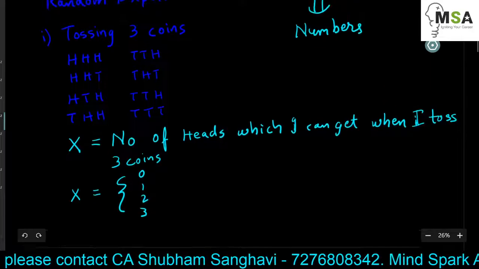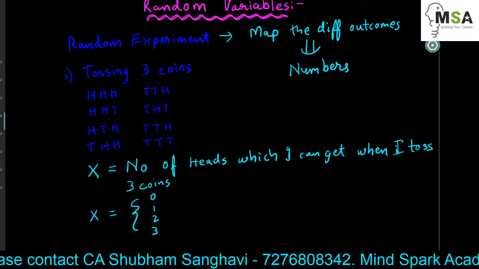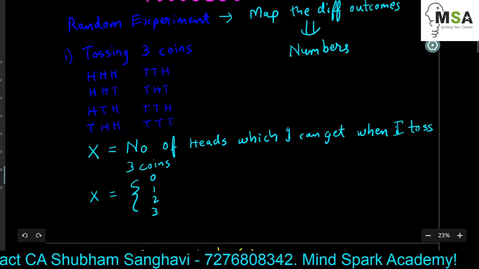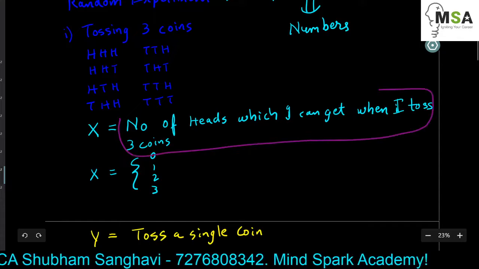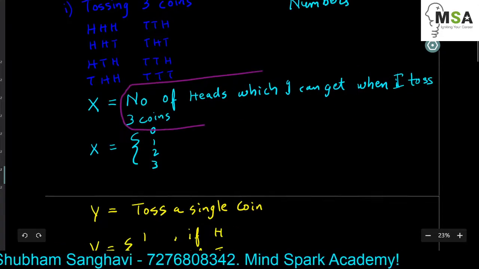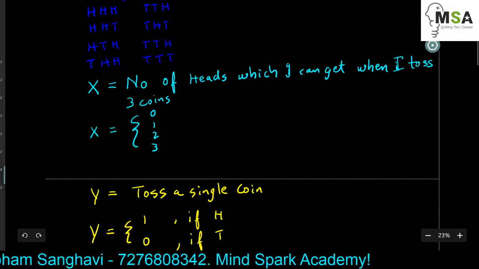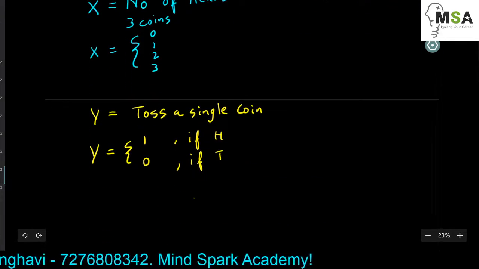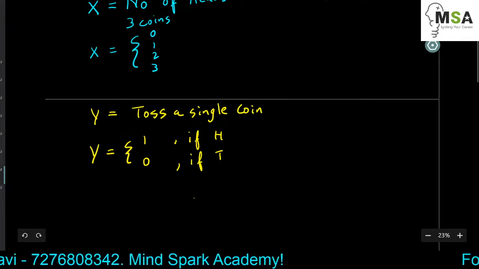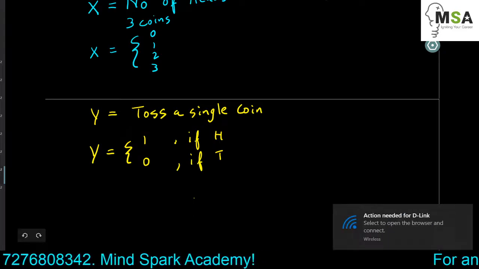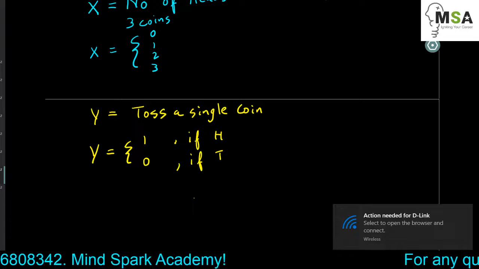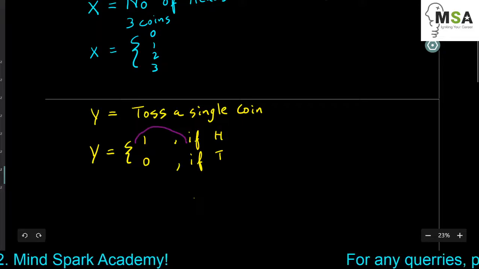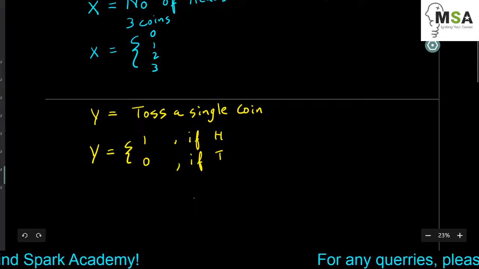So random variables are nothing but just mapping the different outcomes of a random experiment. Whenever we are discussing a random experiment and the outcomes of this random experiment can be mapped into numbers using some definition, then we will say that definition is nothing but a random variable. So here we have used x is equal to number of heads which I can get when I toss 3 coins. Similarly, y is for the experiment of tossing a single coin, where y is equal to 1 if there is a head and equal to 0 if there is a tail. So we are just assigning some values to y according to the outcomes of the experiment.